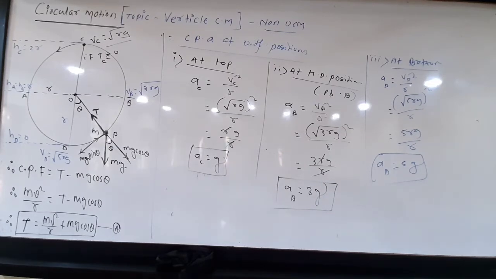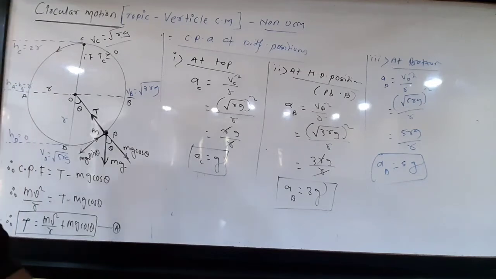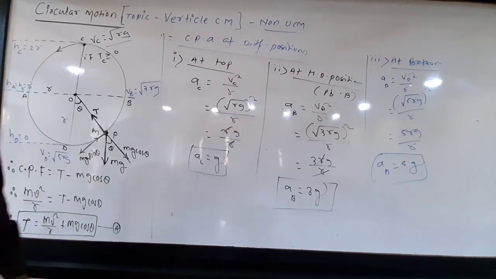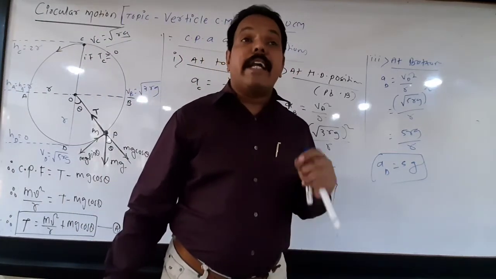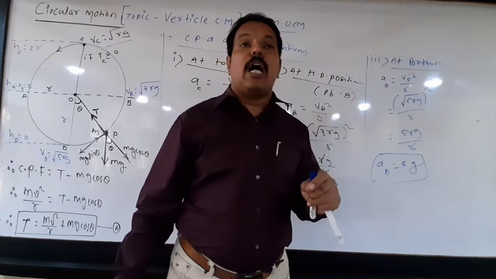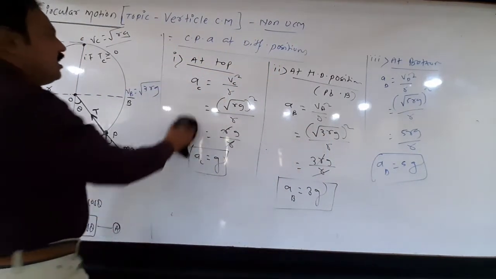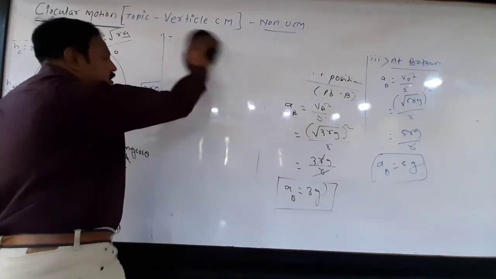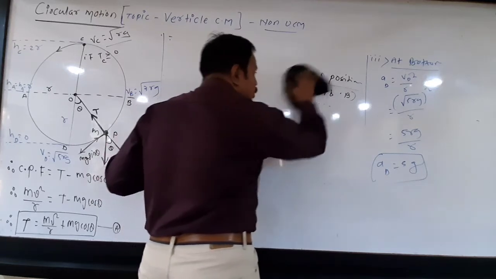Then tell me where it is maximum. It is maximum at the bottom, that is 5g, and it is minimum at top, that is equal to g. Again, these are also the limiting values. Means it may be greater than this value but should not be less than these conditional values. Okay, this is about centripetal acceleration. We are going to study each and every parameter related to the vertical circular motion. Don't forget.